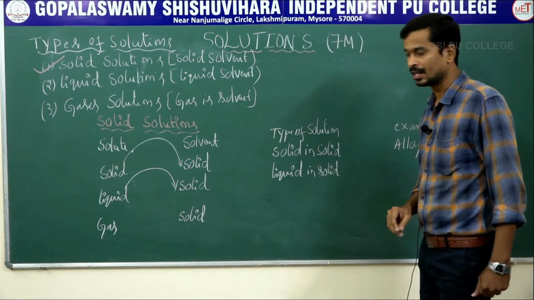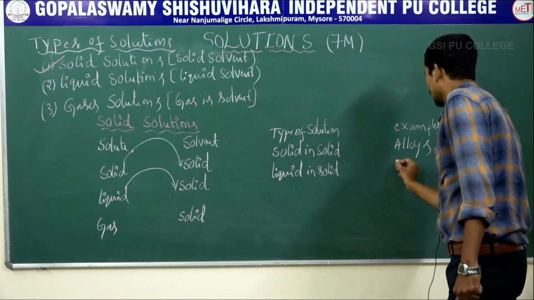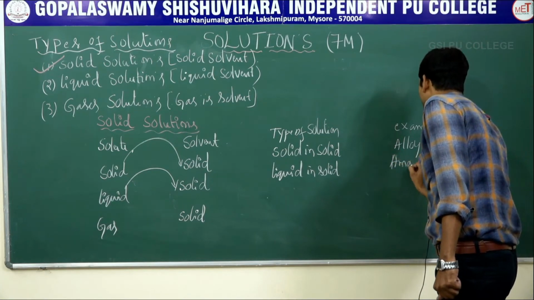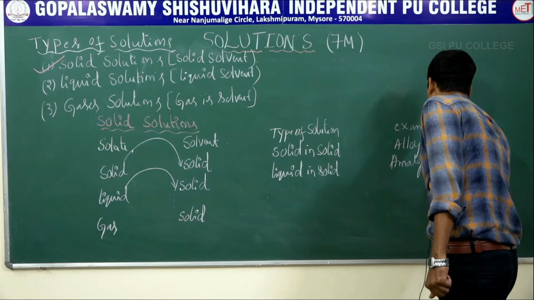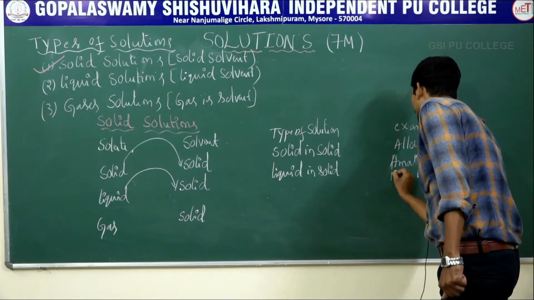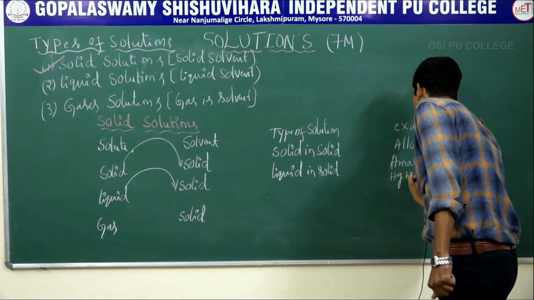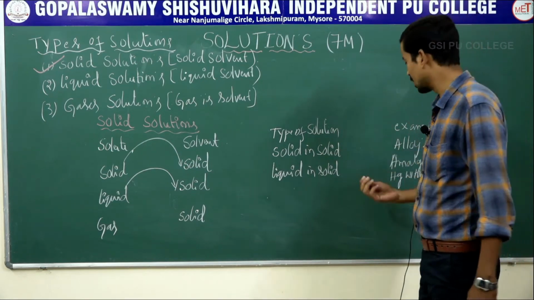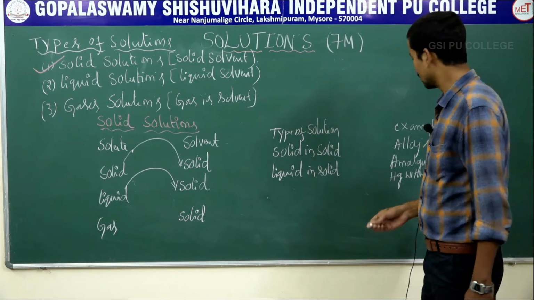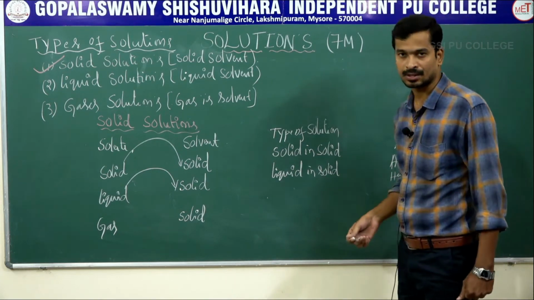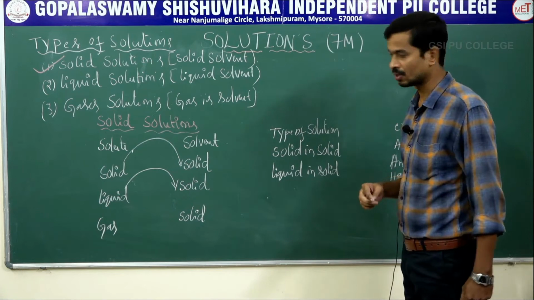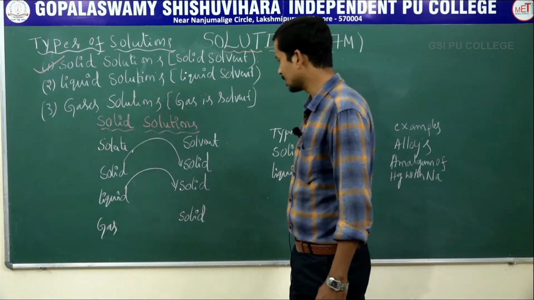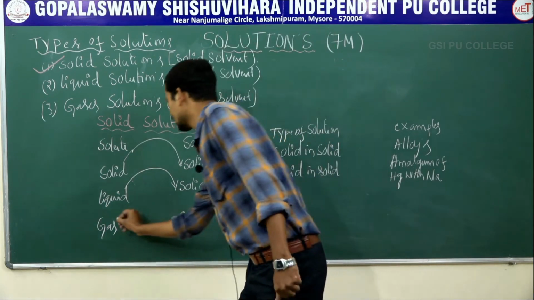Examples: mercury amalgam. Amalgam of mercury with metals like sodium is called sodium amalgam. Suppose you have to write zinc amalgam or sodium amalgam.